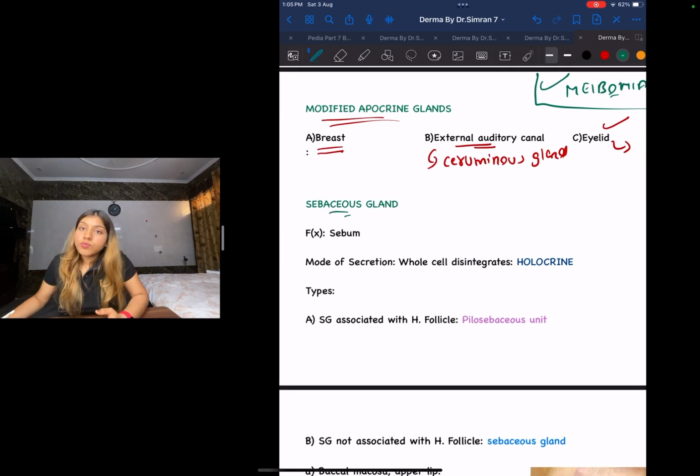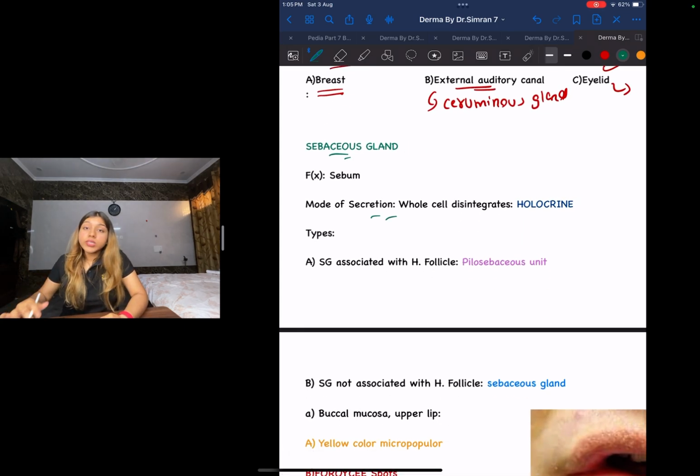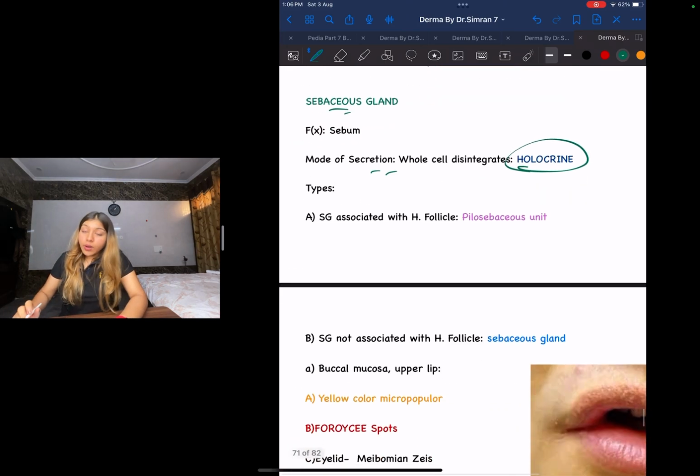Now let us move on to your sebaceous gland. What is the work of your sebaceous gland? To secrete sebum. Okay, what is the mode of secretion? The mode of secretion, guys, is going to be holocrine. Holocrine means that the whole cell degenerates and then secretes. The whole cell will degenerate and then the secretion will come out. Okay, that is holocrine.